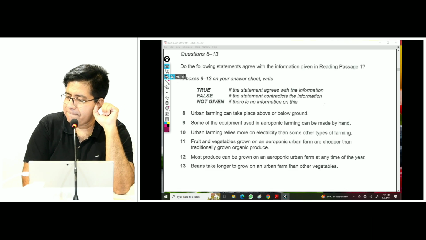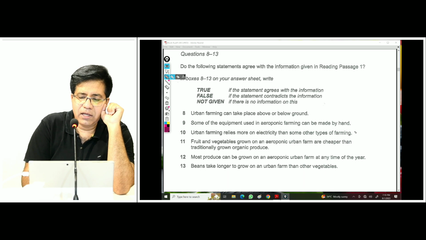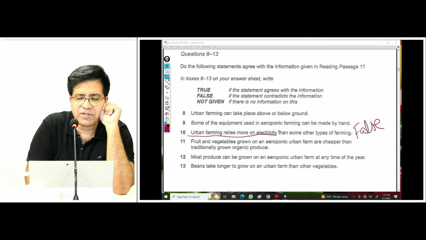Yes, please. But they didn't compare it with other farming. Sorry, come again. They didn't compare it with other farming. Urban farming relies more on electricity. No, listen. Then some other types of farming. Types of farming over here, like they've got some other farms. Yeah, if you read on, you may find something. It is cheap to run too, consuming a tiny fraction of electricity used by some techniques. Actually, they're talking about the other one as well. So let's just go on. Don't worry, we'll just see that. This is not mentioned, by the way, clearly.